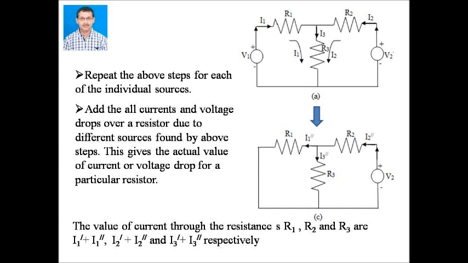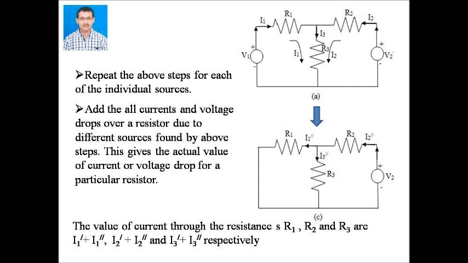Then add all the currents and voltage drops over a resistor due to the different sources. Here the actual values of current through the resistances R1, R2 and R3 are I1 dash plus I1 double dash, I2 dash plus I2 double dash and I3 dash plus I3 double dash respectively.